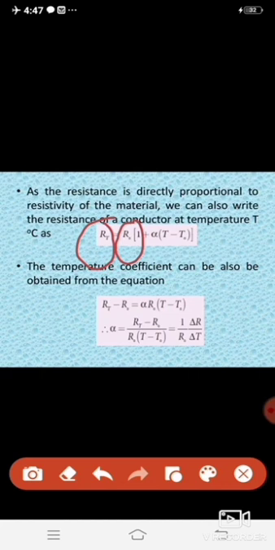In 1 plus alpha, alpha means the temperature coefficient. T means the temperature of the material. T naught means the reference temperature, 20 degrees Celsius. Okay, so from this the temperature coefficient can also be calculated by using the formula. Alpha is equal to, first you multiply the R naught inside. So this equation changes to RT is equal to R naught plus R naught alpha into T minus T naught.